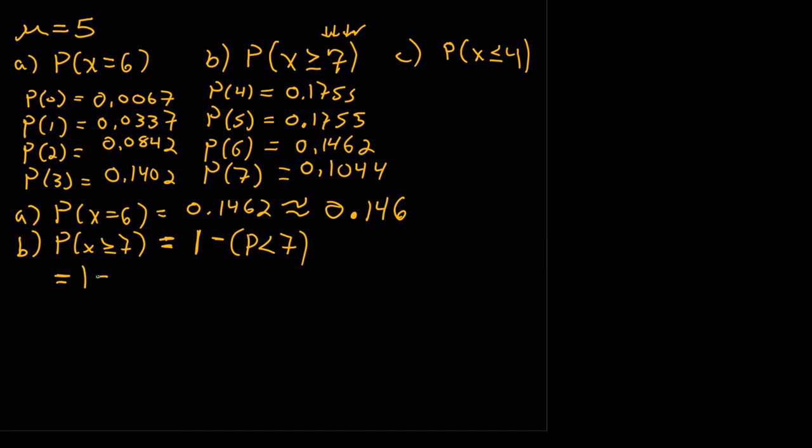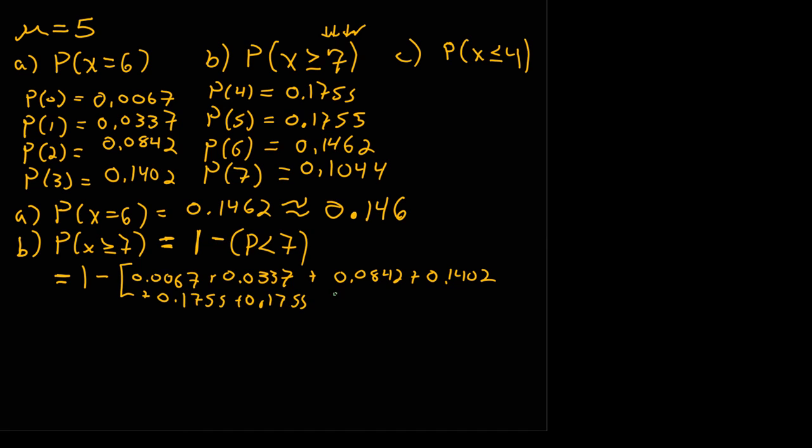So I can have 1 minus 0.0067 plus 0.0337 plus 0.0842 plus 0.1402 plus 0.1755 plus 0.1755 plus 0.1462.